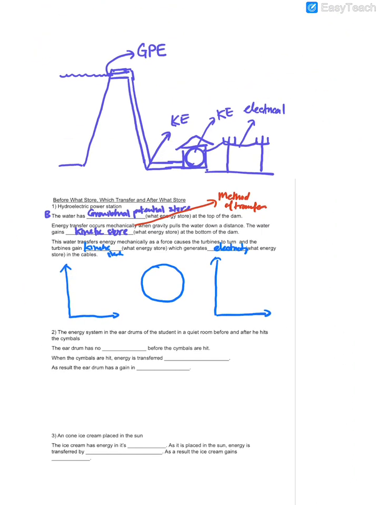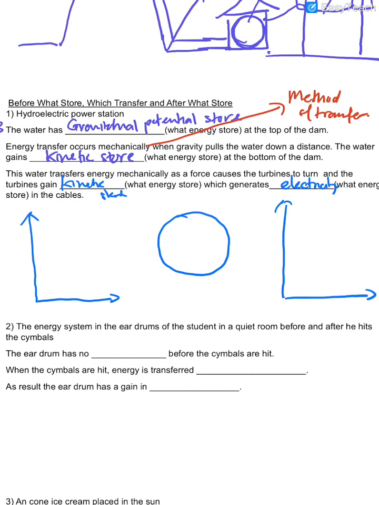The energy loss that you compare to the other graph. What does the O stand for? The object. What's the object in this case? Water. So the O is the object.